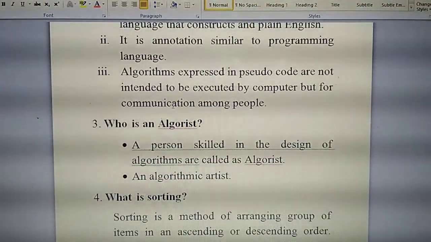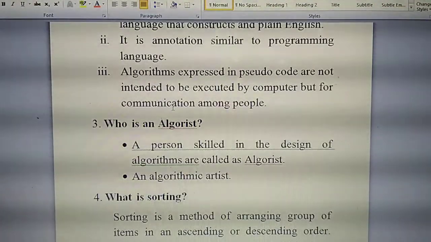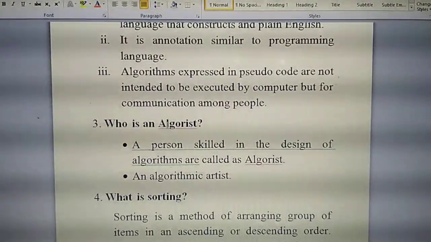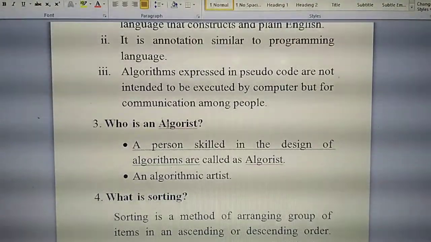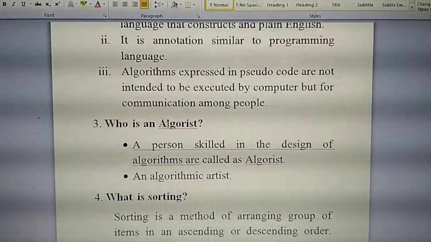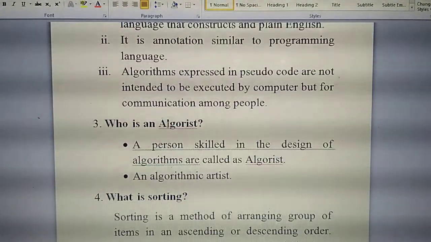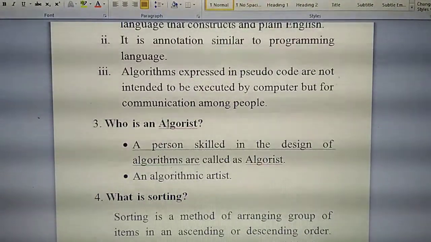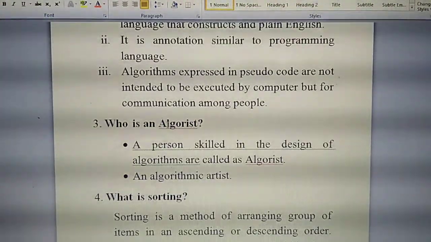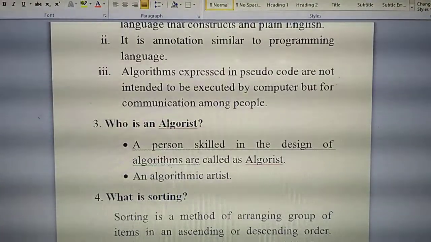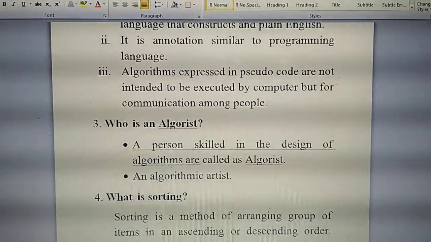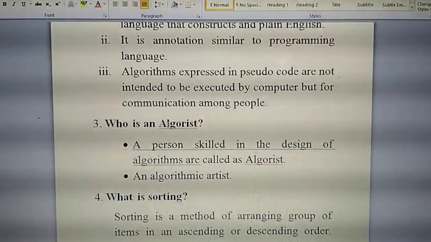Then write the third 2-mark question. Third, who is algorist? Write it. A person skilled in the design of algorithms is called an algorist, an algorithmic artist. Write fast. Don't waste time. You do not have enough time to complete the portion, so write fast.